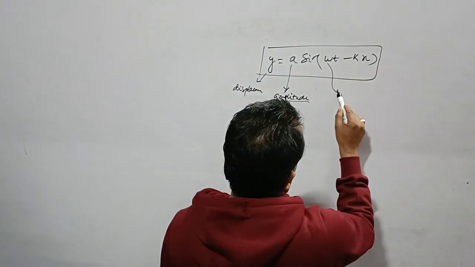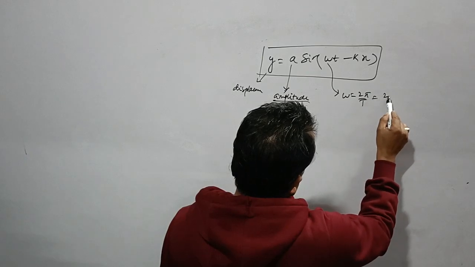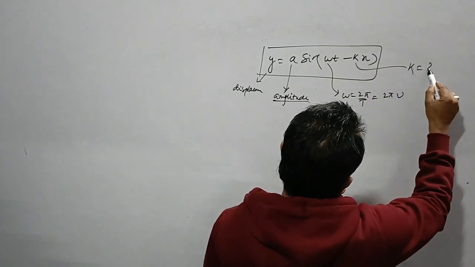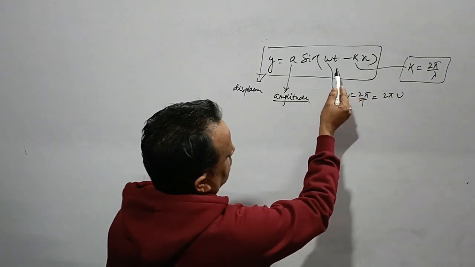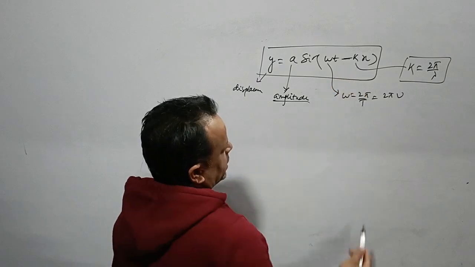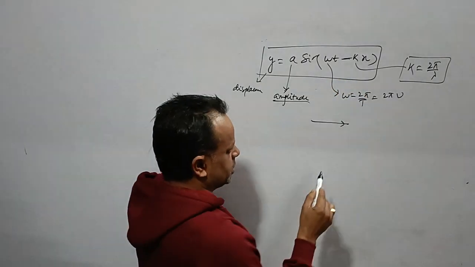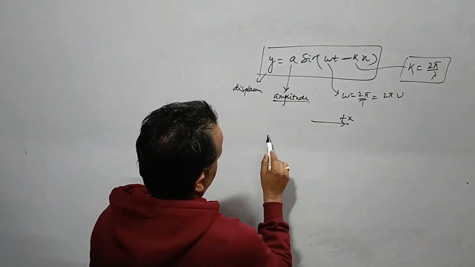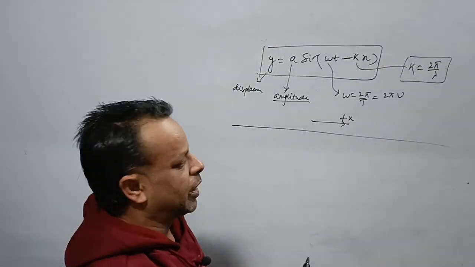Omega is the angular velocity, which can be written as 2π/T or 2πν. K is the angular wave number, equal to 2π/λ. When it is given as minus kx, the wave is moving forward in the positive x direction. When we have positive kx, it is returning back.